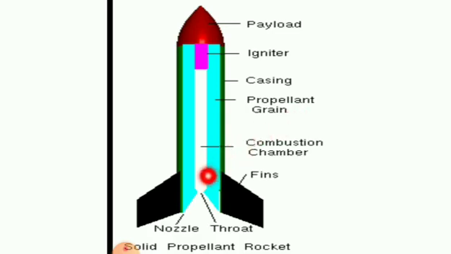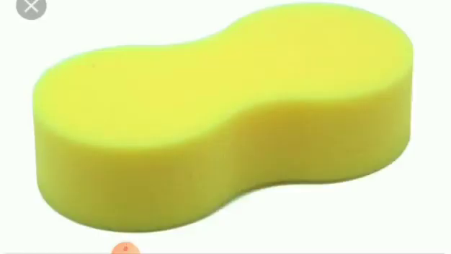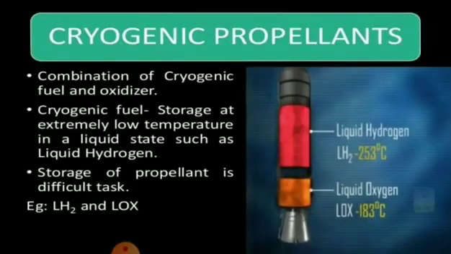So when this is burned, what will happen? It produces heat energy, right? So once it produces heat energy, it does not stop. It emits a number of gases, right? So then only the rocket will move. Do you understand, students? Next propellant is cryogenic propellants.